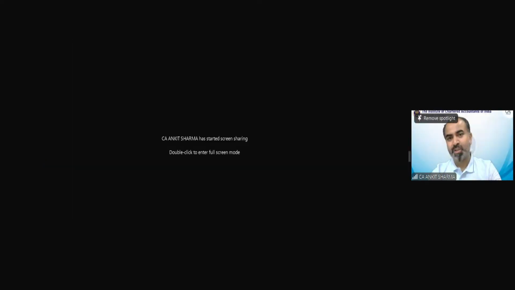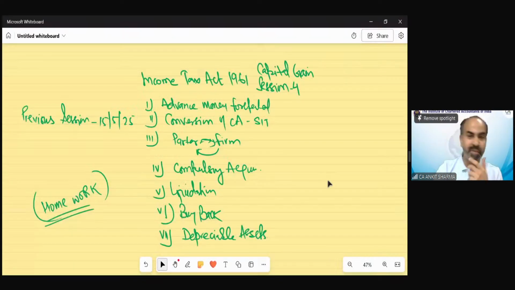So nobody is here to give me a recap of the provisions. Let me do the honor myself. In the last session, we have discussed the provisions of advance money forfeited, in which we have seen that if it is forfeited before a certain date, the capital gain calculation would be affected in the year of asset transfer. Its cost of acquisition is going to be reduced. And if it is forfeited on or after 1st April 2014, then the effect would be in income from other sources.